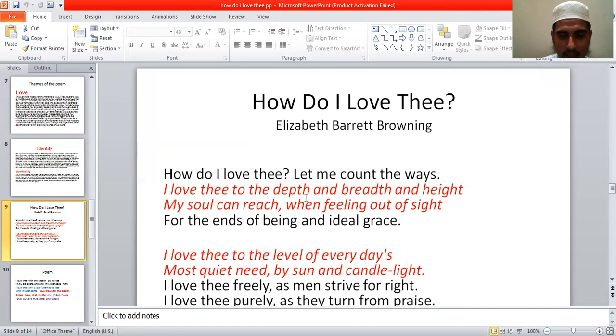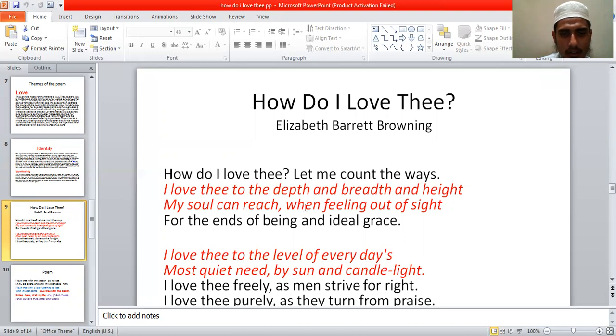How intensely, how deeply, how greatly she loves her husband, that she says, I love thee to the depth, to the breadth, and to the height, and such a height that no sight can reach, only her soul can reach that horizon where their love and feelings reach.